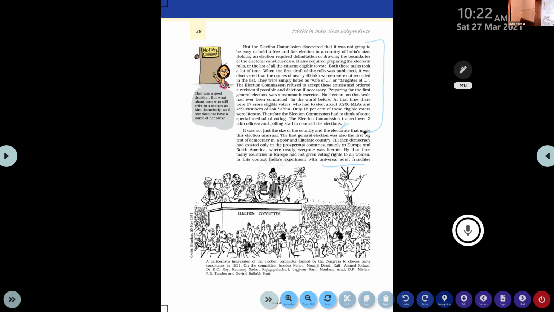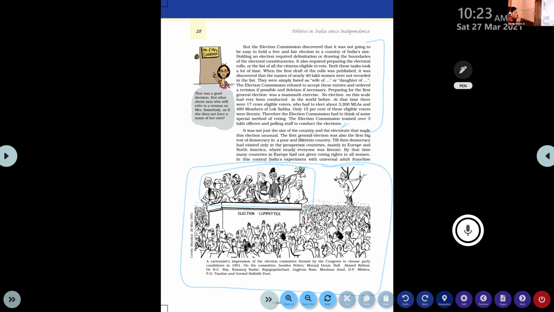Okay, and this is a cartoon for you people at page number 28. What does this cartoon say? Here, all the important leaders of the Indian National Congress are sitting. That is called the Congress election committee, and just below them, observe that a number of people are standing. They are pleading and demanding seats to participate in the election. Clear? That's the meaning of that cartoon.